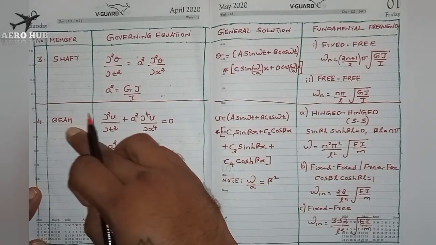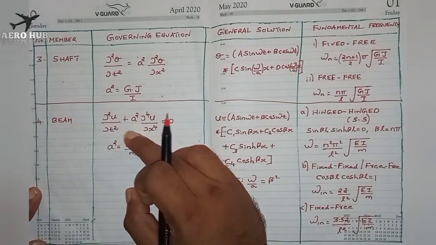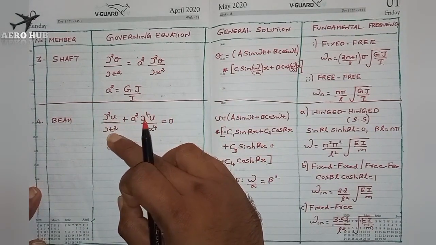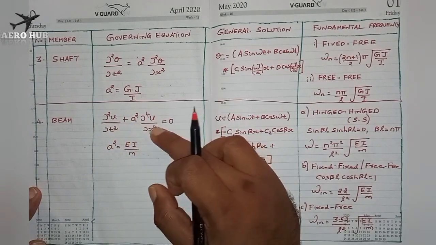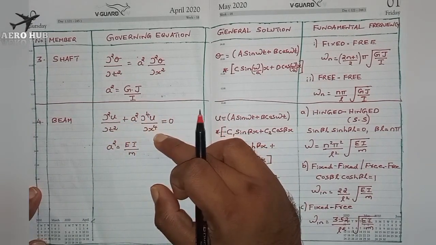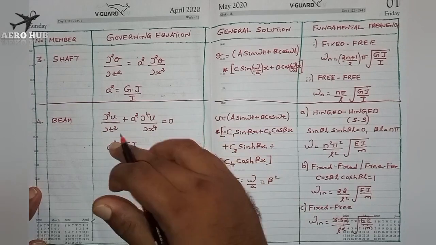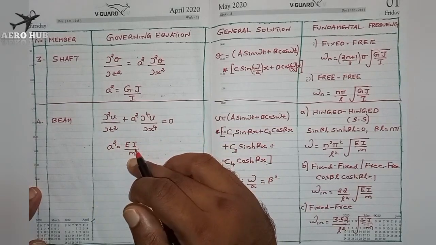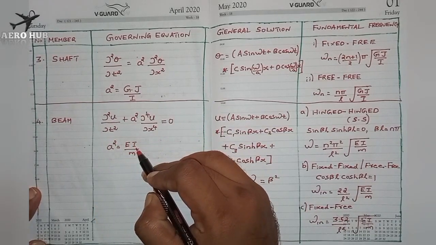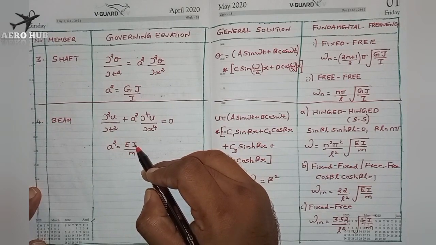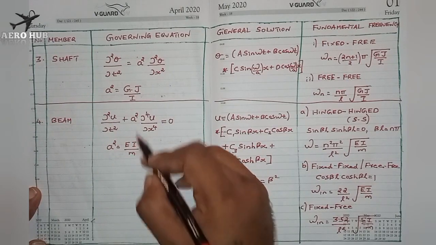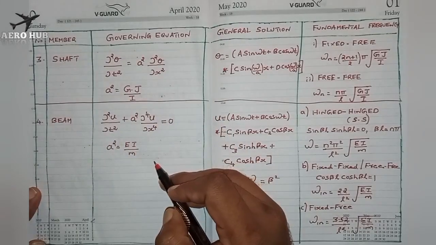In the case of a beam, the general governing equation is ∂²u/∂t² + a² ∂⁴u/∂x⁴ = 0, where a² is EI by m. E is the Young's modulus, I is the area moment of inertia here; in the case of a shaft, it is the mass moment of inertia.